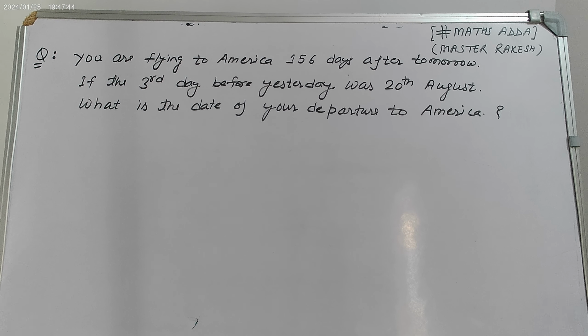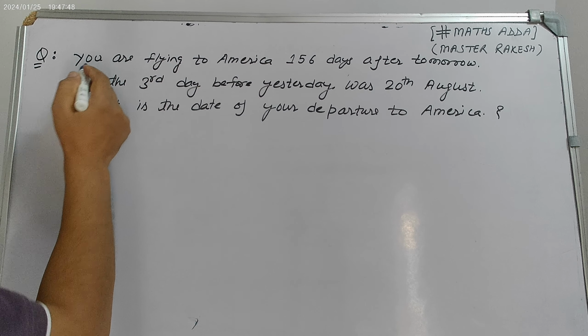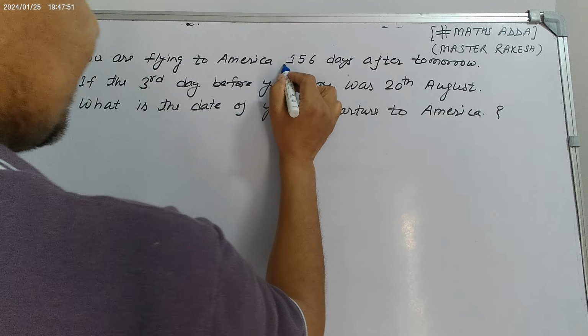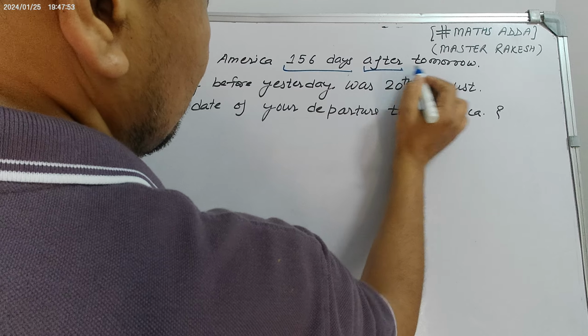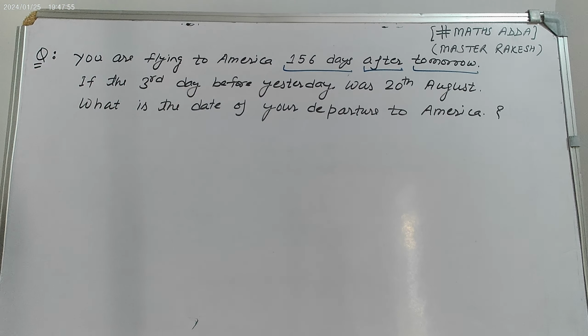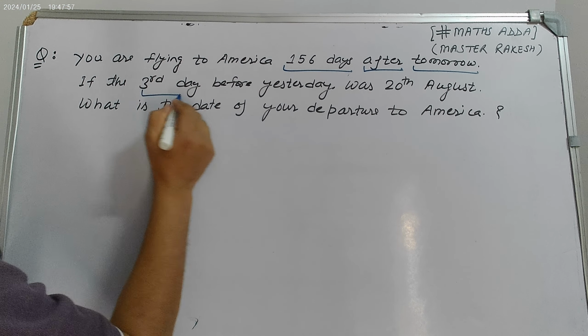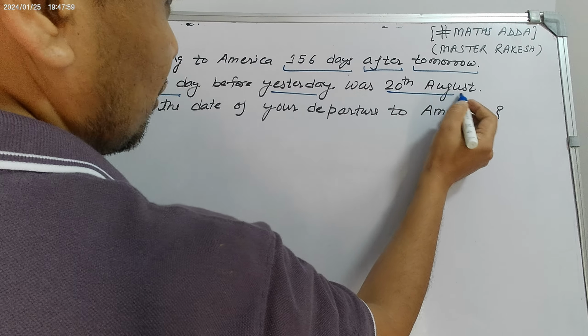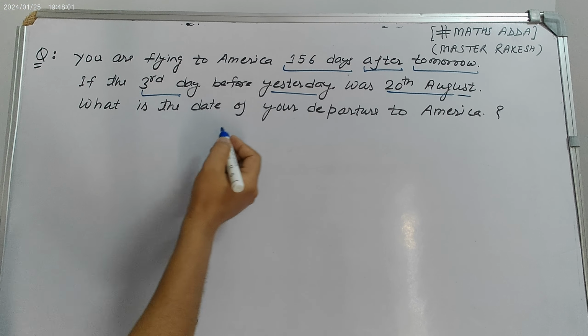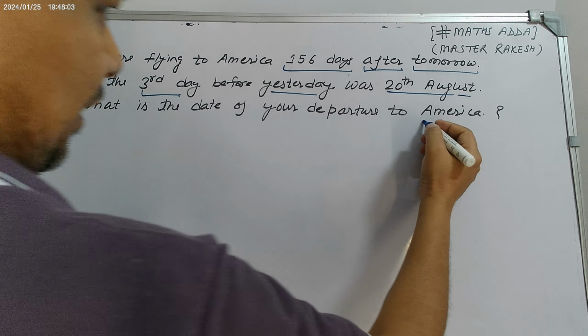This is a question in front of you. This is a numerical ability question. The question is like this: you are flying to America 156 days after tomorrow. If the third day before yesterday was 20th August, what is the date of your departure to America?